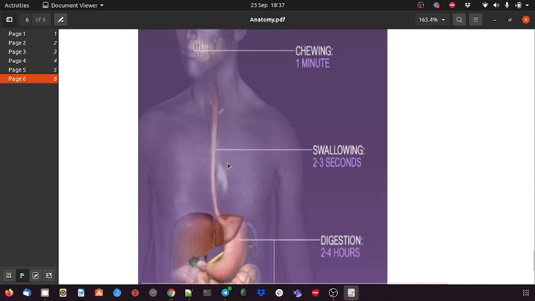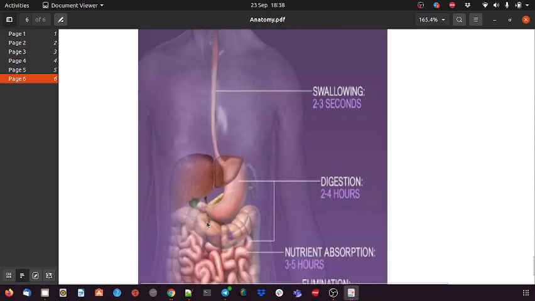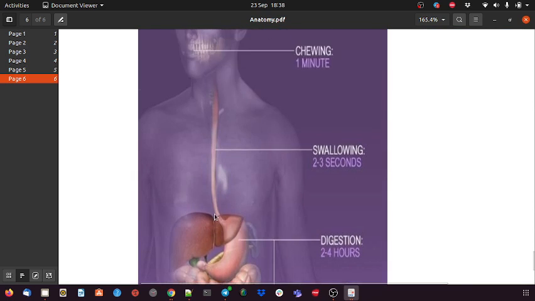And if you see, when food comes out of our mouth, like when we vomit, we don't get the bile juice or the acid from the stomach, because in the whole digestive system there is only one flow, in the downward direction.